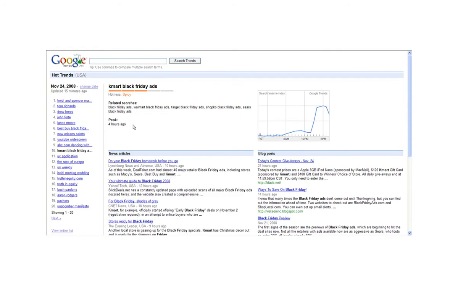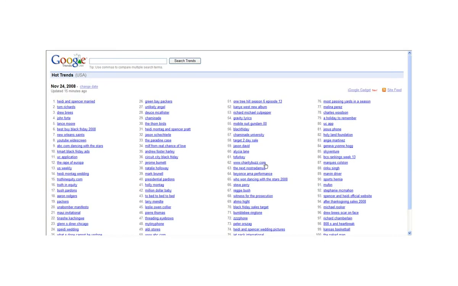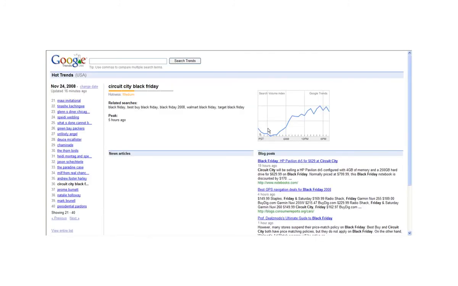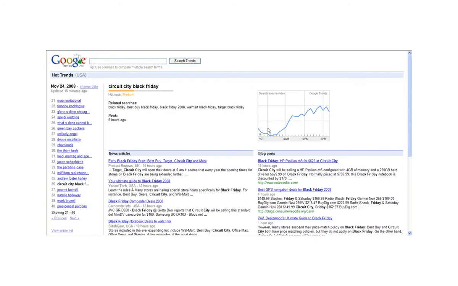The Kmart Black Friday ads, this one is going up. You can notice the trend and how things are trending. I like to look for trends that are obviously going up, but also that haven't totally fallen off. Like if they are clear, like this one would still be okay to go after, but if you see that their trend down here is clear over here, it's not really worth going after and using the methods in the system. So this is how you go about finding the particular product or niche or keyword that you're going to target with this system. So you can refer back to this video, and you're just looking for things that are on an upward trend.